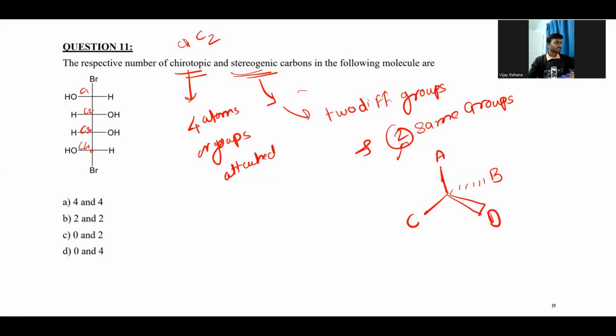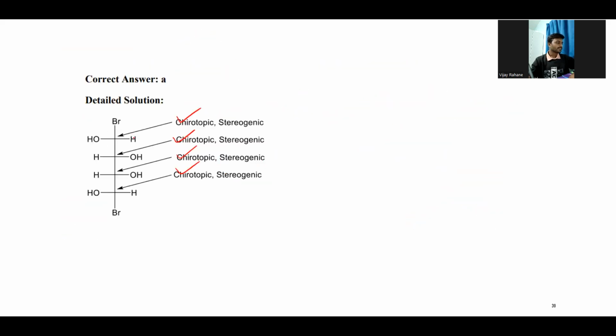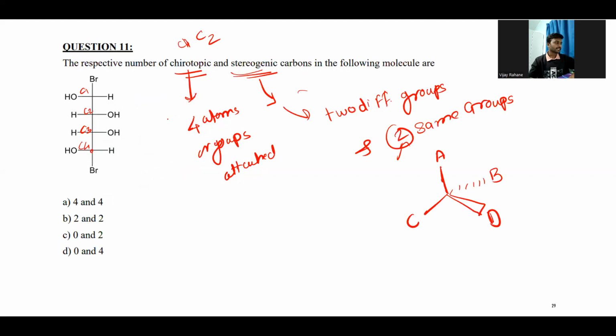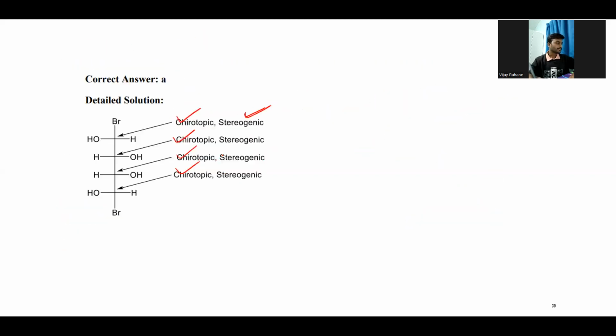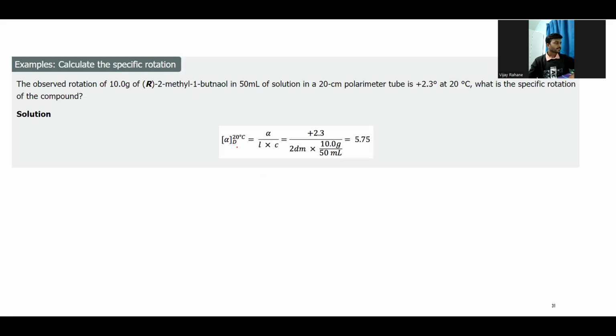And obviously, the chirotopic carbon atoms are definitely stereogenic, because if you change any atom by a group other than the remaining ones, it will definitely give a different compound, so obviously the stereogenic center or the stereogenic carbon atom. So this is the answer, option A. You can see the 4 and the 4. This is one example.